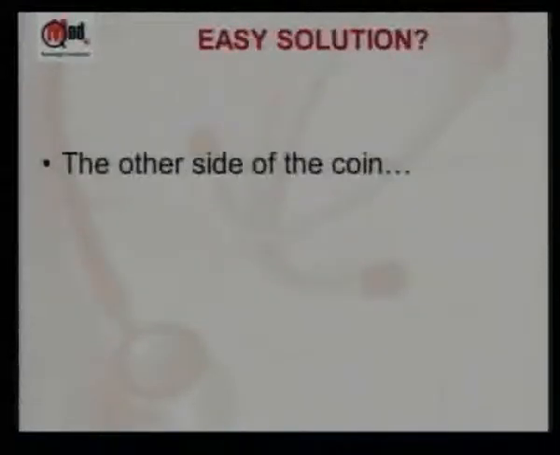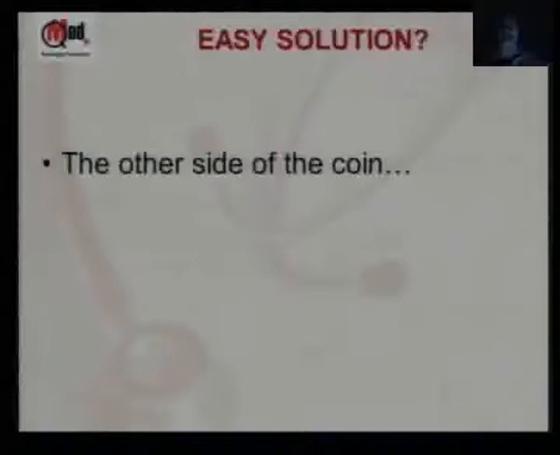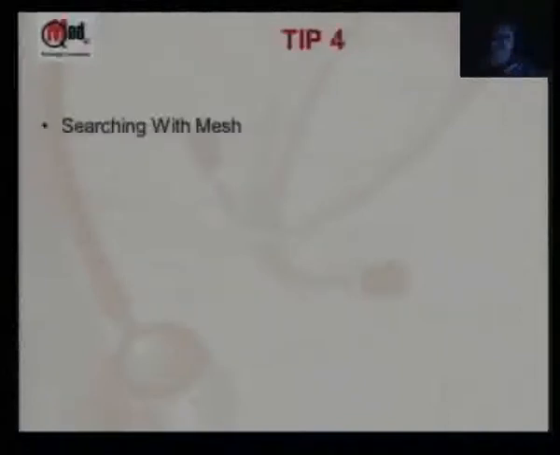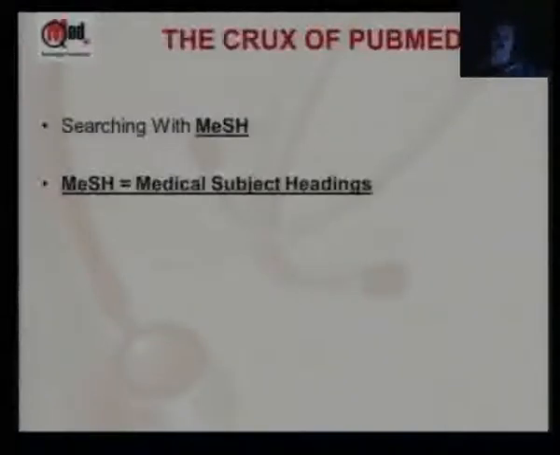So that seems easy. Put anything, put MeSH, article will be about it. But the reality is these MeSH terms are actually in a database and they are very well controlled at the National Library of Medicine where this is done. I'll show you how they are controlled. Okay. So let's go on to the fourth tip. How do we search using MeSH?